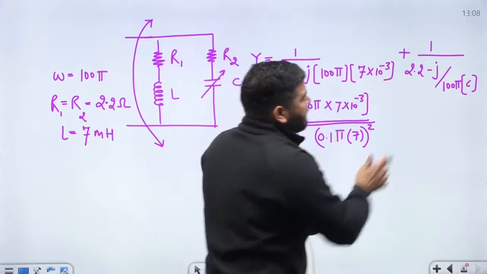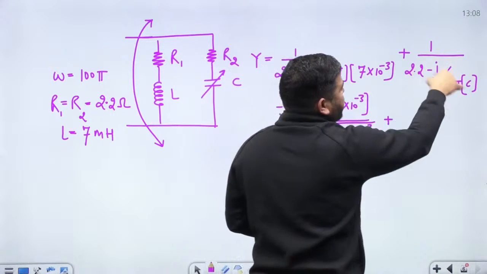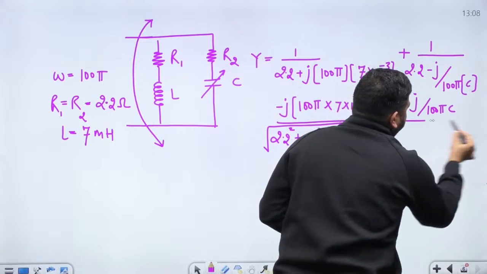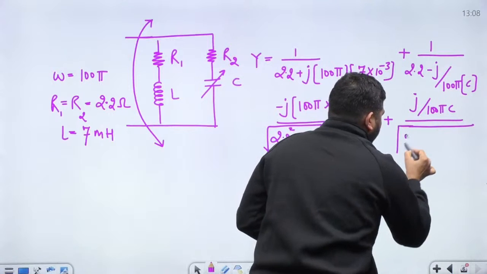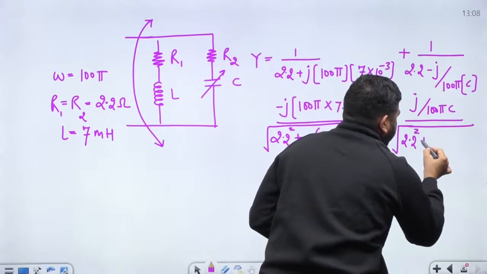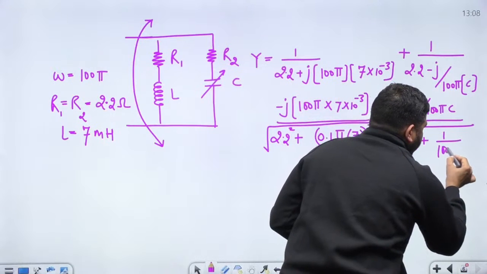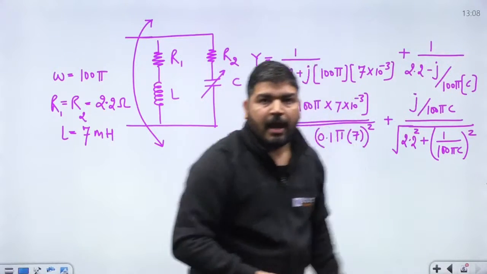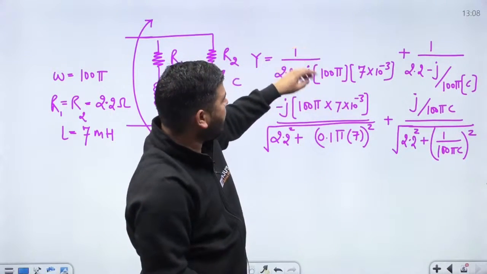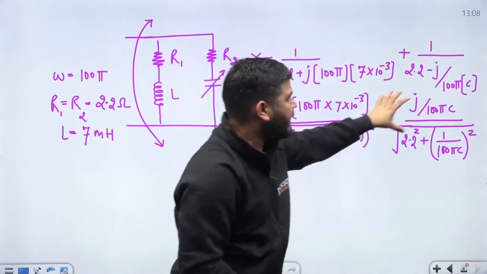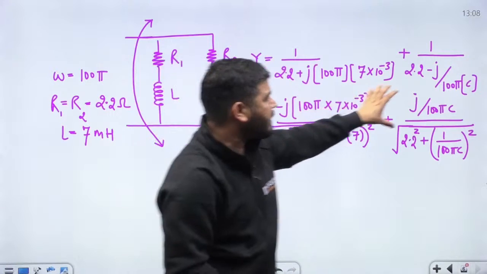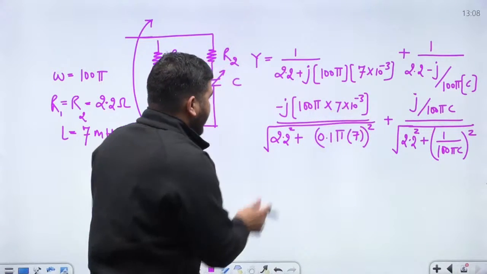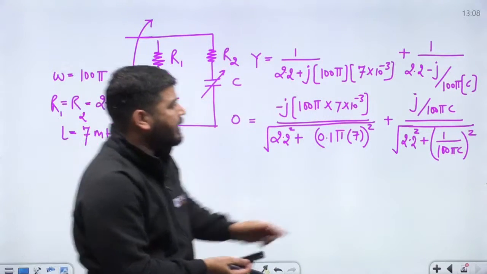Now let's calculate the imaginary part of the other admittance also. It will be j divided by 100 pi into C, divided by root of 2.2 square plus 1 upon 100 pi into C, and take the square of that. This is the imaginary part of this admittance. I have written it directly, without doing the rationalization process. Now we know that the sum has to be 0, so let's make it equal to 0 and calculate the value for C.